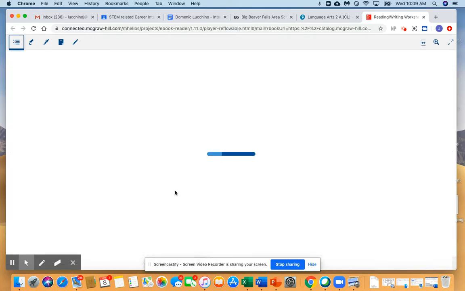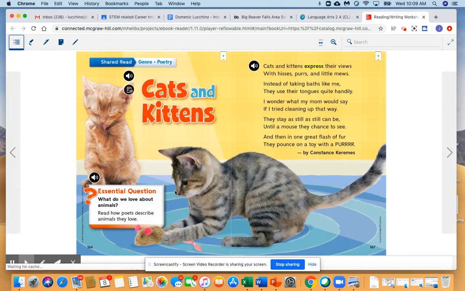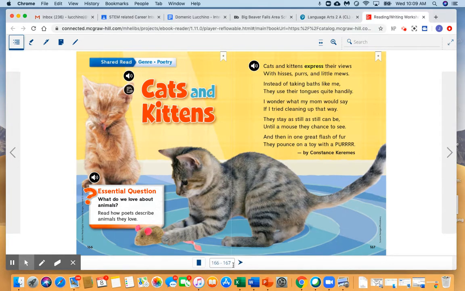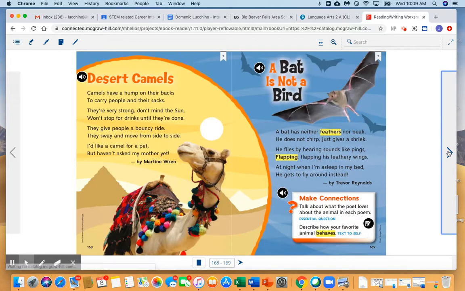All right, just taking a second. Okay, and make sure you do know that there are the little speaker buttons. So if you're having trouble reading, you can always click your speaker button. When you're done with this, you click over here. I was trying to click down here and change the page. So go over here, and that'll take you to your next ones. And then I made the mistake of clicking the X up here. Make sure you click over here and go back.